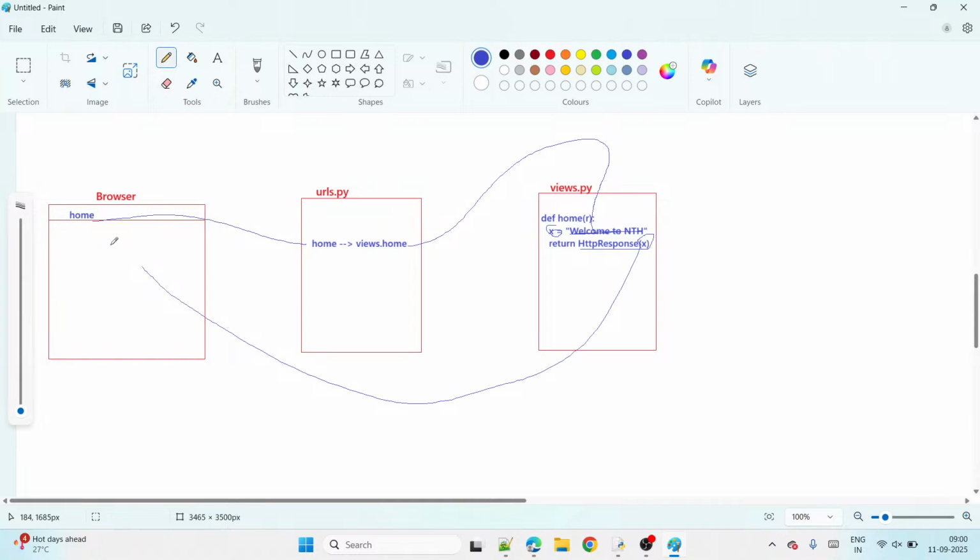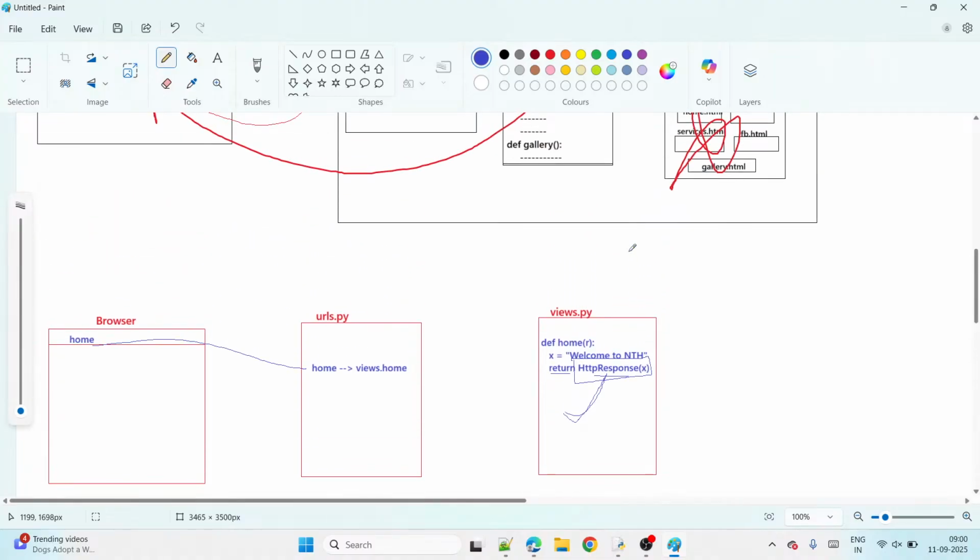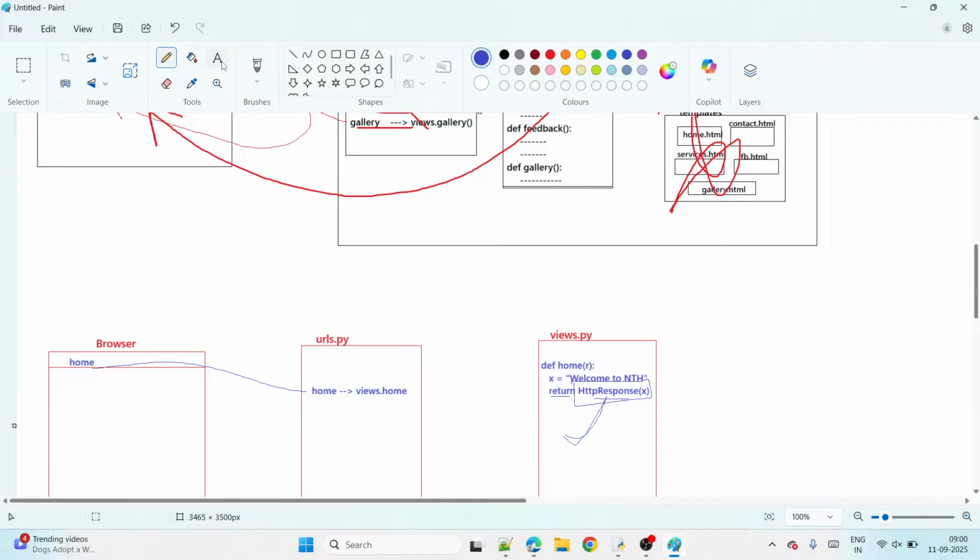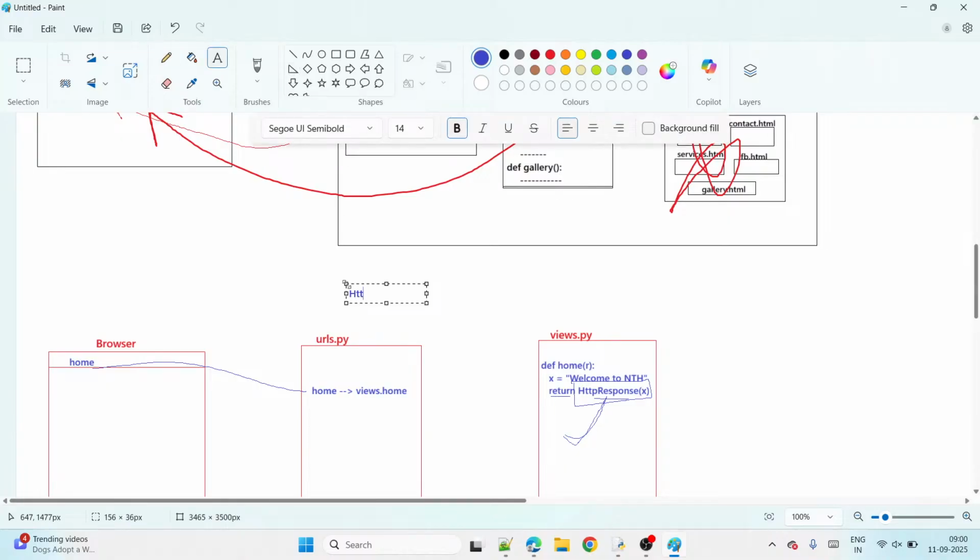Okay. So here, if you observe, I used return HttpResponse, right? Actually, here three function possibilities are there. We can use three functions. One is HttpResponse. The second is render. The third one is redirect.